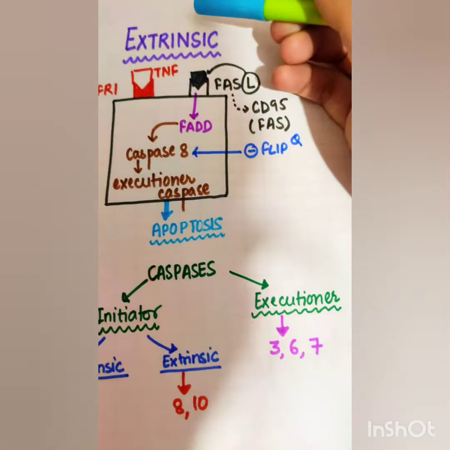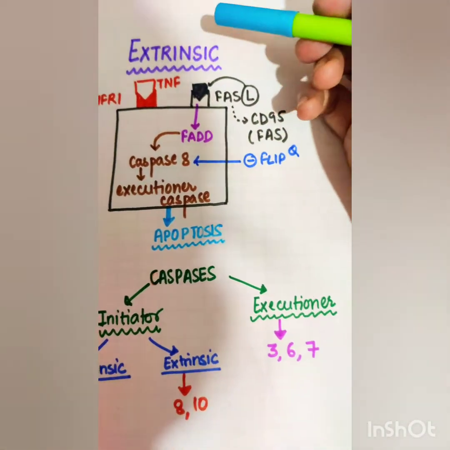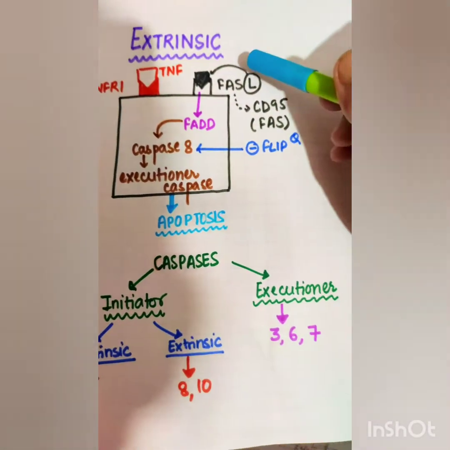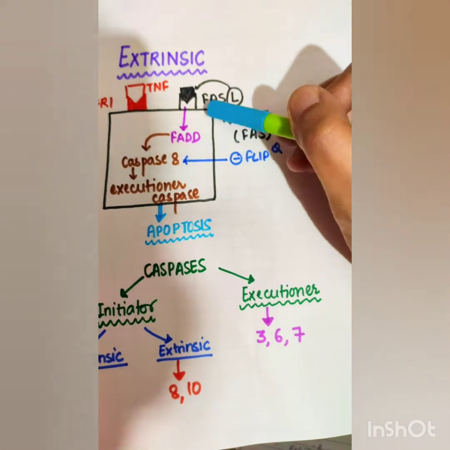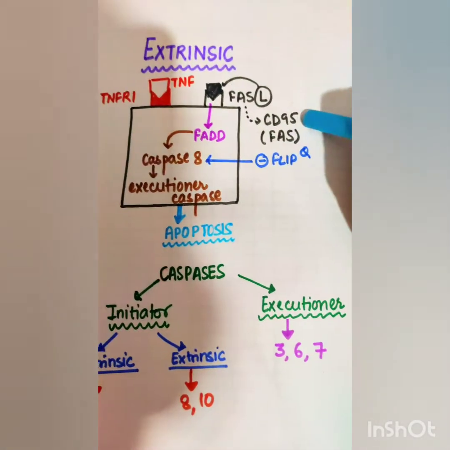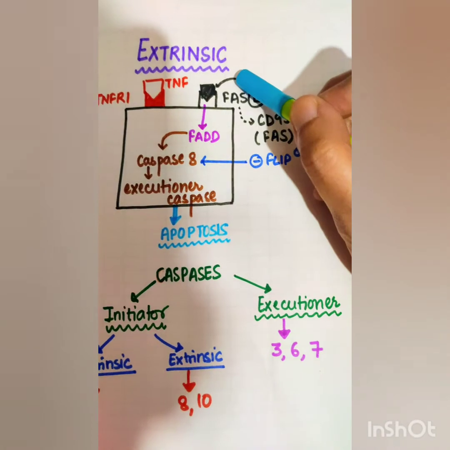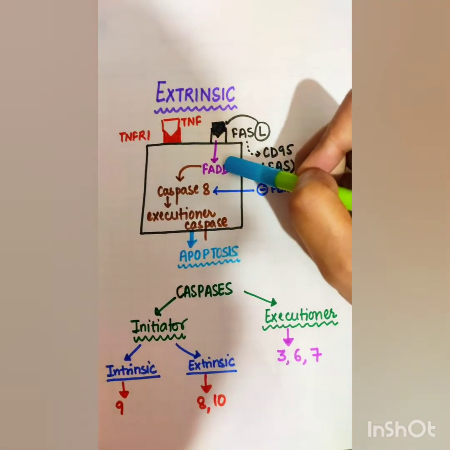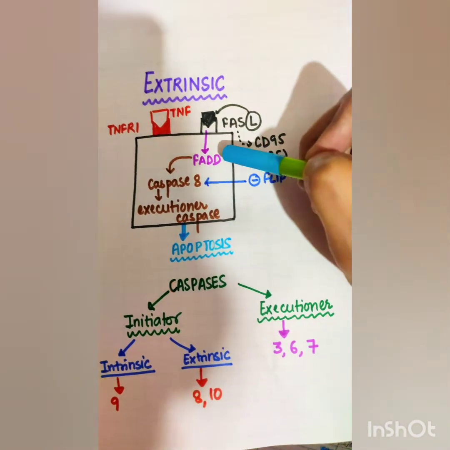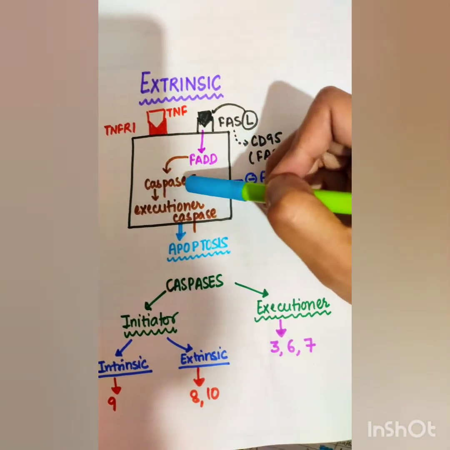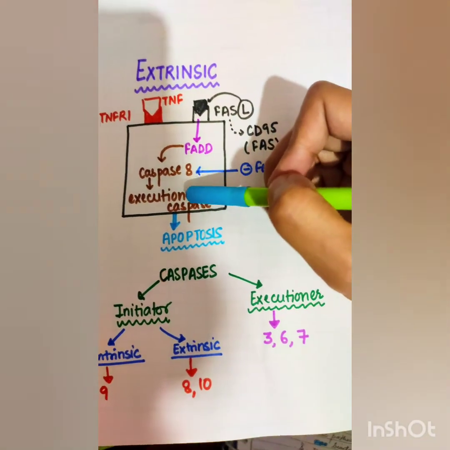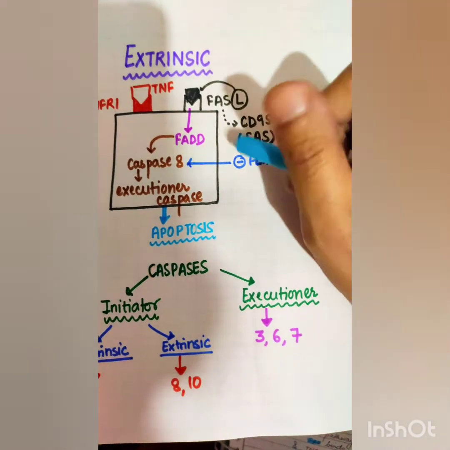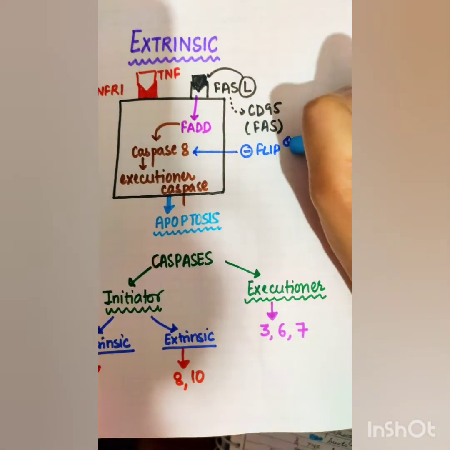Now let's talk about the extrinsic or death receptor initiated pathway. They basically belong to the TNF receptor family. We have FAS, the ligand of which is also known as CD95, and when its ligand binds to the FAS, then FAS associated death domain is activated, which further activates caspase 8, and they activate the executioner caspases and it leads to apoptosis. There is one question: caspase 8 is inhibited by FLIP.